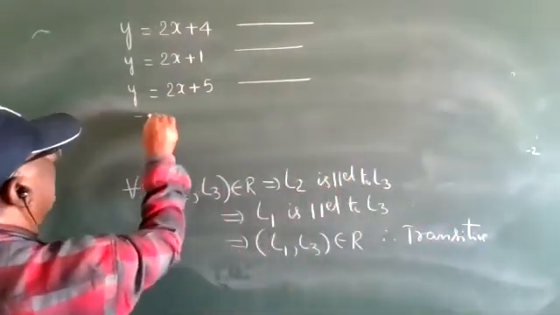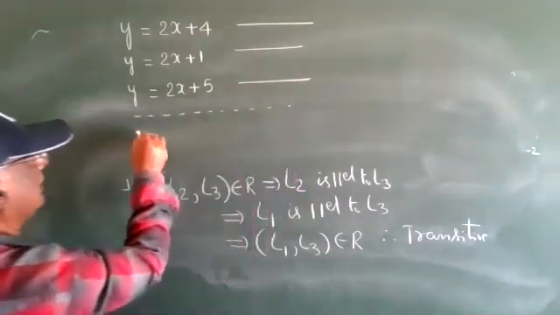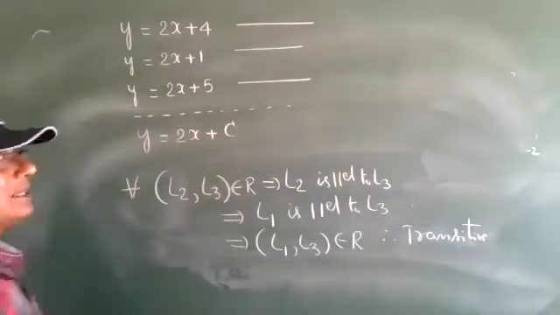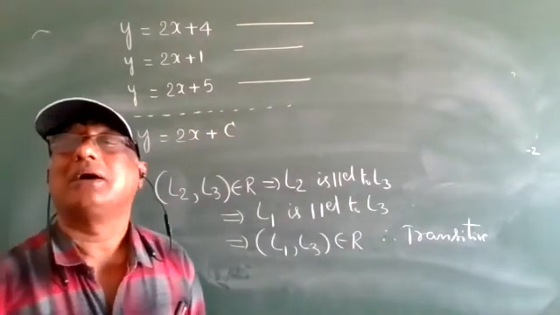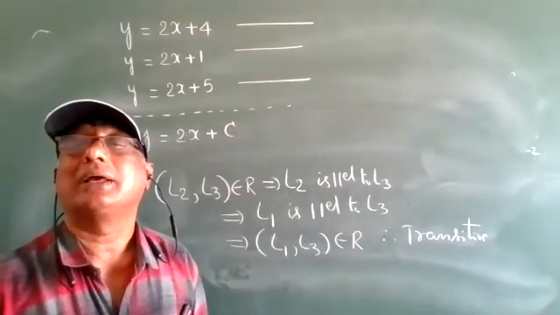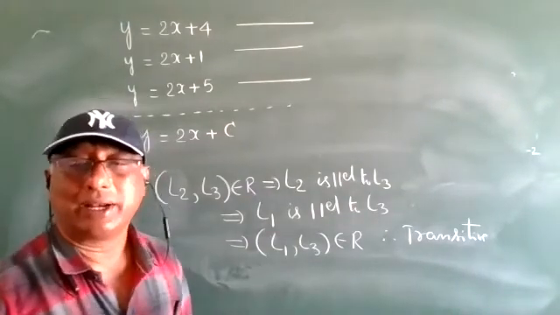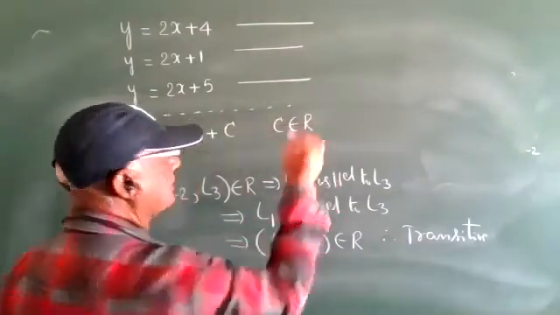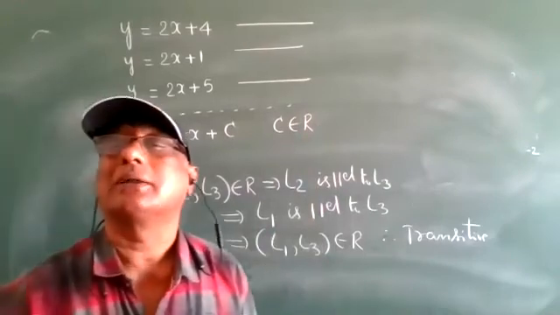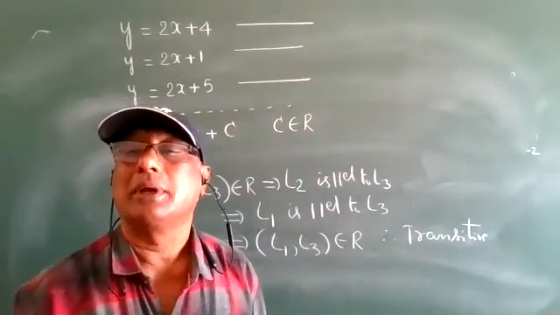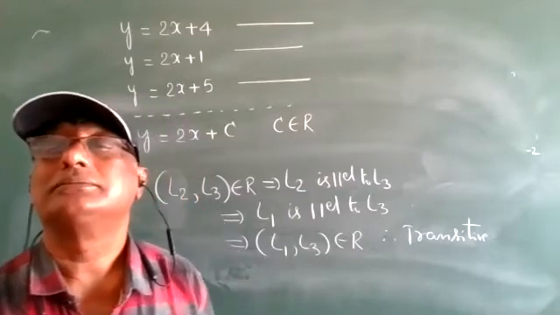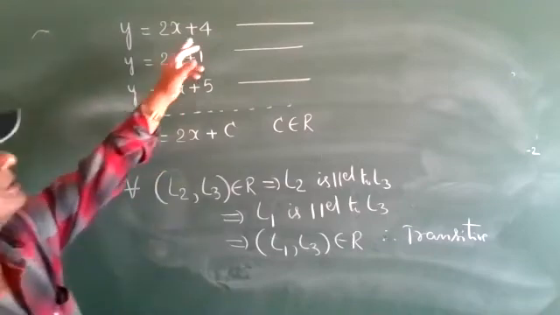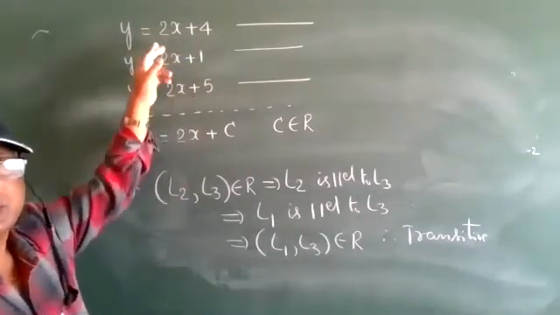Its general form is y = 2x + c. The constant is different. C belongs to R.